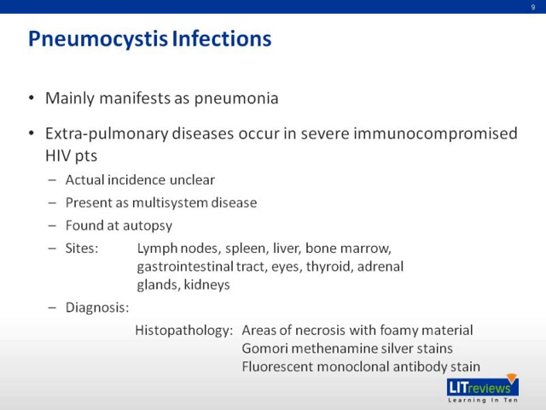For this diagnosis to be made, often it's a histopathological diagnosis, where there are areas of necrosis with foamy material found. On Gomori methenamine silver stains, you can see the pneumocystis organisms, or based on fluorescent monoclonal antibody studies, the diagnosis of extrapulmonary pneumocystis infections is made.